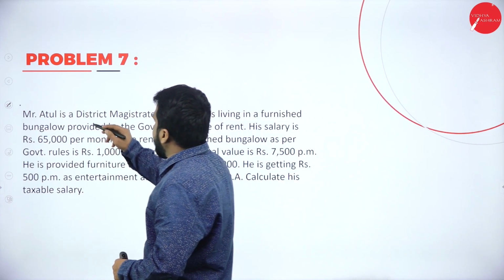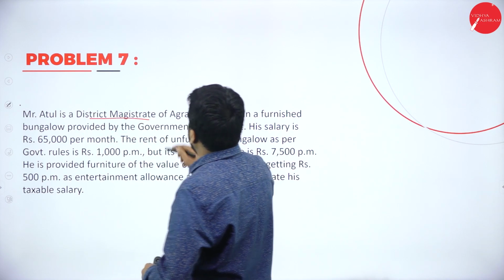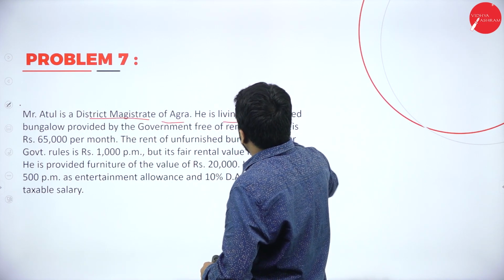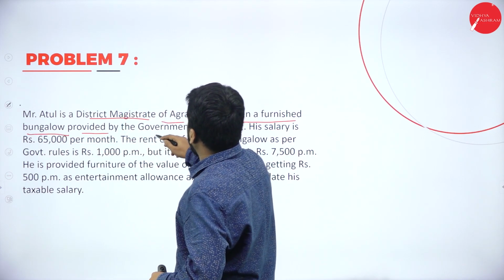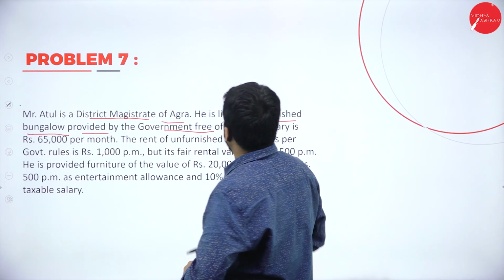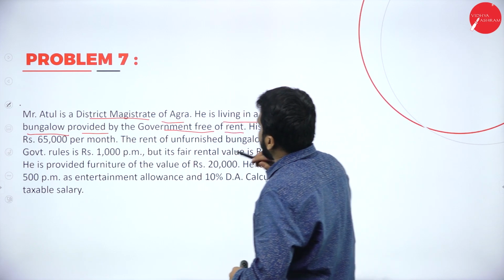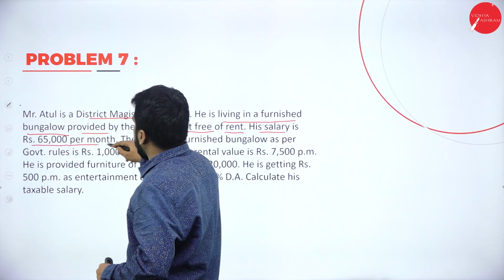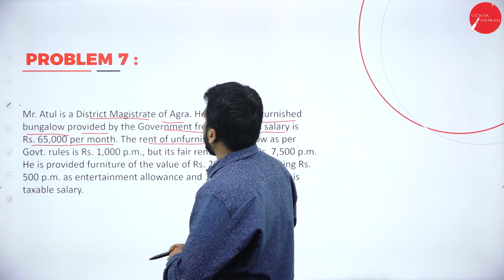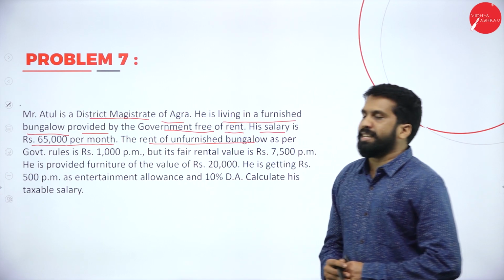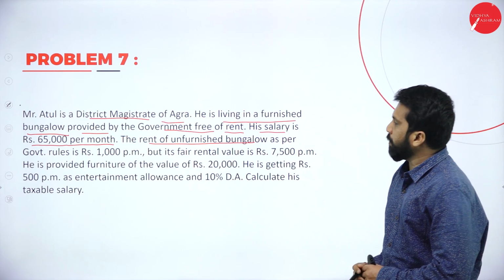Mr. Atul, a district magistrate of Agra, is living in a furnished bungalow provided by the government free of rent. His salary is rupees 65,000 per month. The rent of unfurnished bungalow as per government rules is rupees 1,000 per month.